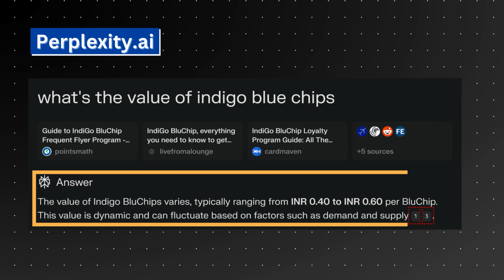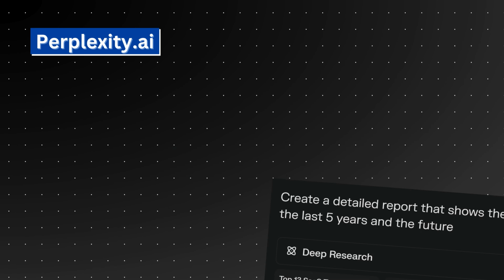Perplexity is an AI powered search engine that uses natural language processing to answer your questions. It provides conversational answers to your questions and cites sources for all its answers. And the best part, it's not limited to the web, but also social media and academic papers. Imagine having your own research assistant who will collect all information from the web, the most updated one, and will present it to you in a very easy to read format.